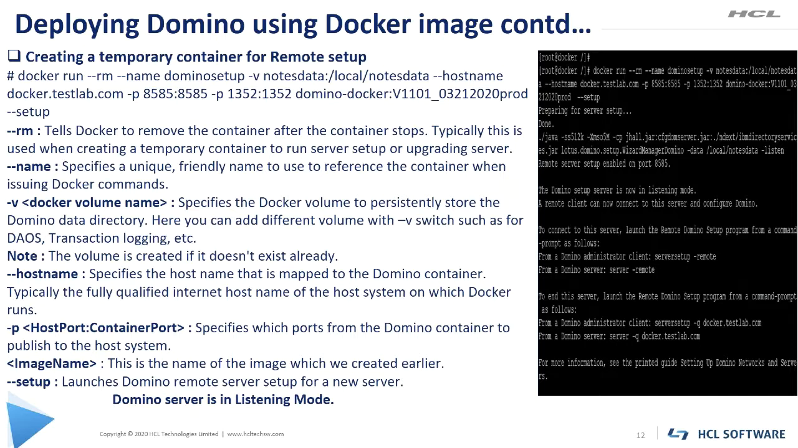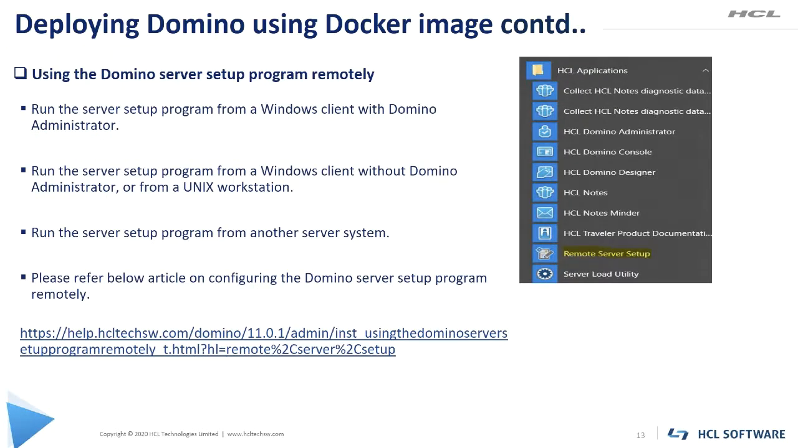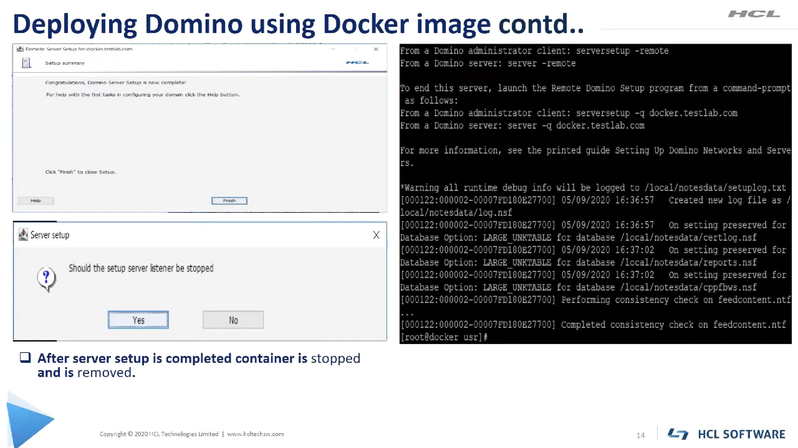I hope you are already familiar with how to use the remote server setup program using Domino admin client to configure the Domino server. On this slide, I have provided the reference article for more details on this. As soon as we finish the Domino server configuration, it prompts us to stop the listener mode, and once we click on yes, the container is stopped and it will get removed, as we have mentioned the -rm argument when creating this container.